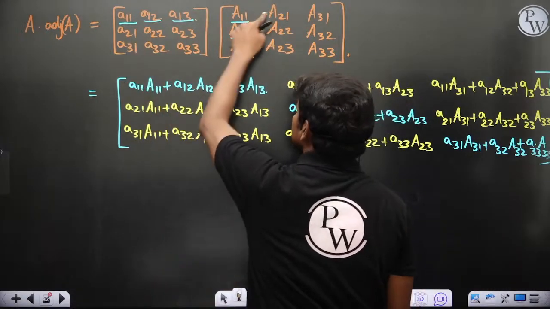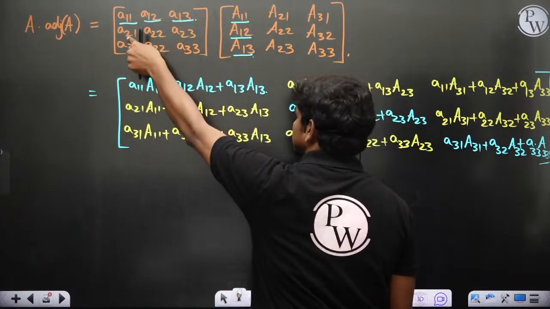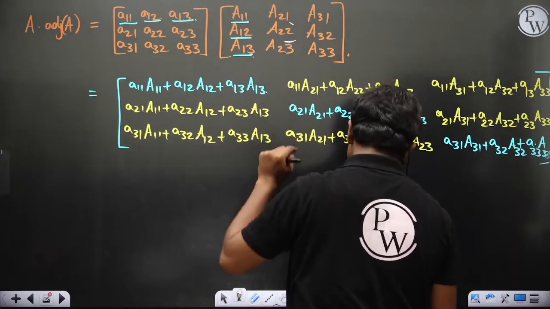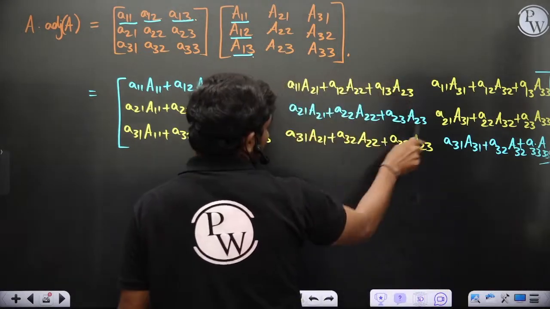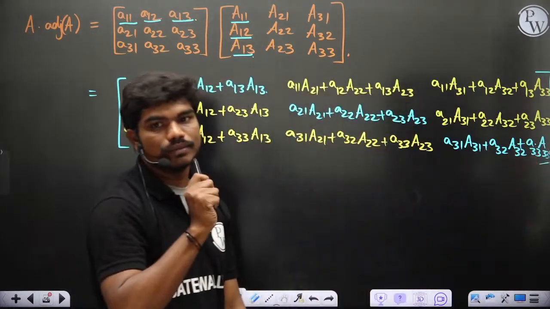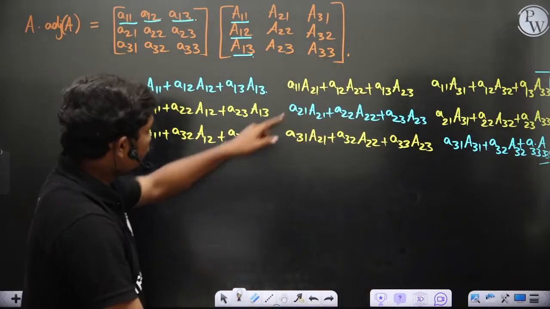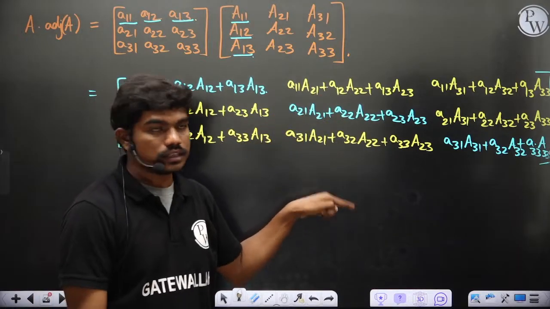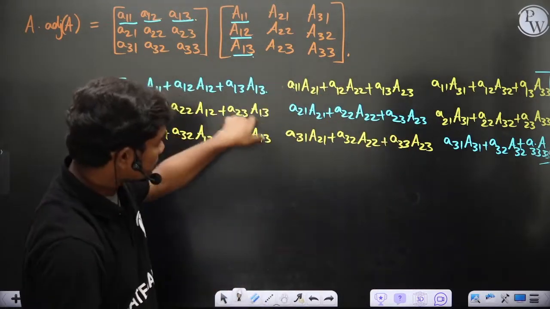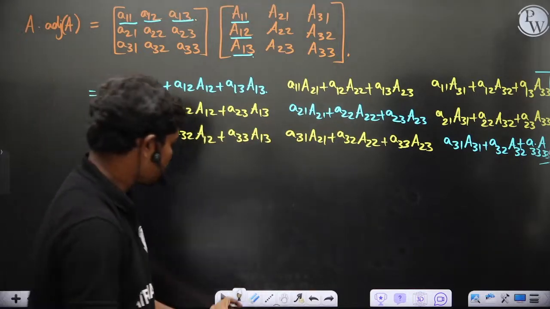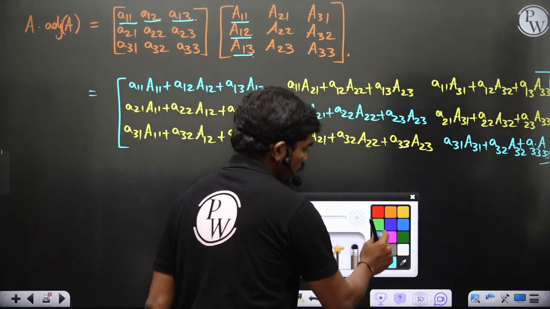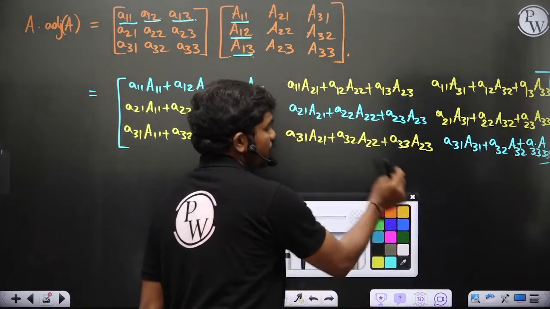So A21 into capital A21, because this is the cofactor of this A21. Similarly, cofactor of small a22, cofactor of small a23. So this will again give you the definition of determinant. Likewise, this also gives you the definition of determinant. But if you look at the yellow elements, the blue elements have given you the determinant, 100% sure. Now what about these yellow elements? So let's check it out. I'll show you for one element. You can do the same thing for the others.